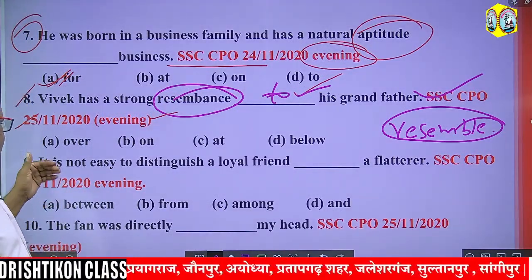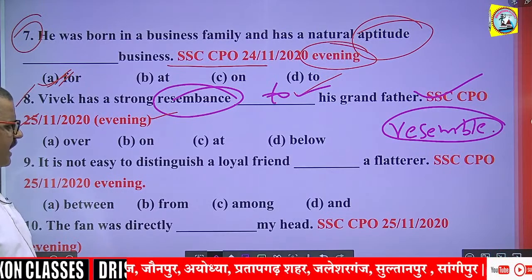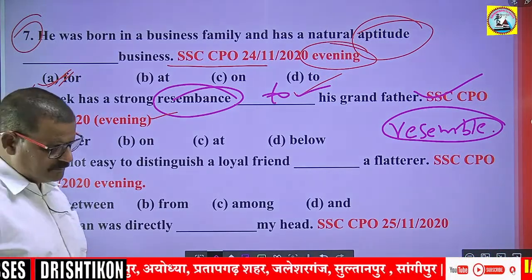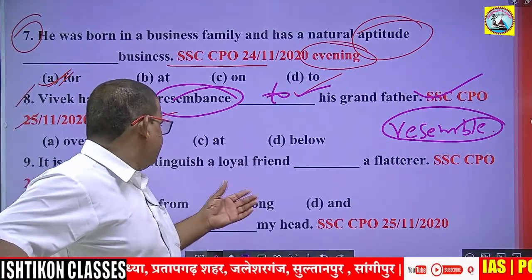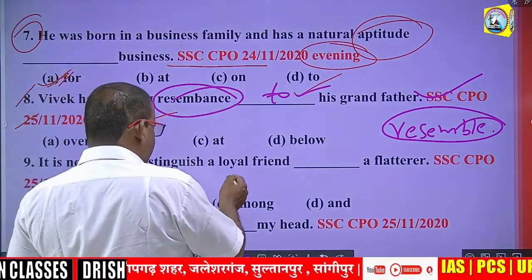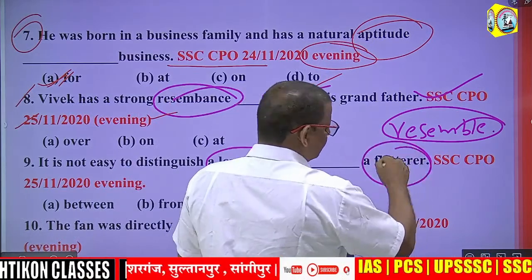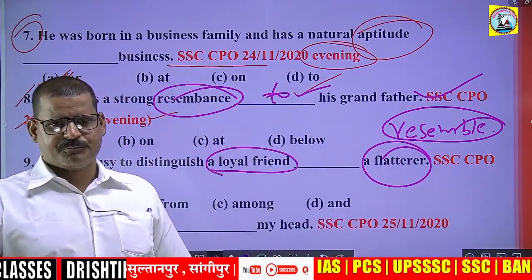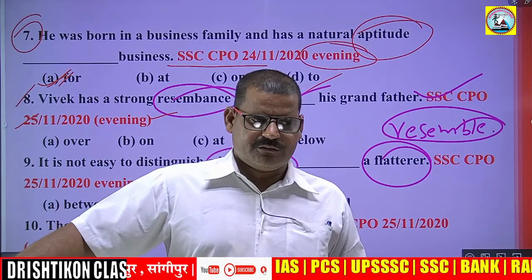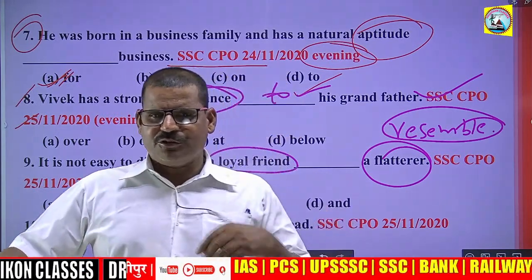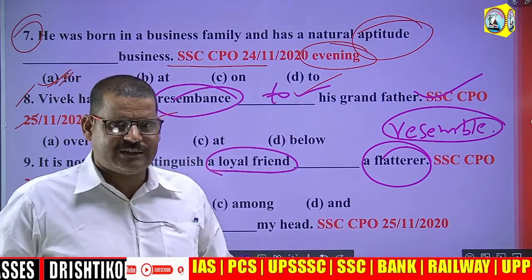Question number 9. It's not easy to distinguish a loyal friend. Suppose you have got two friends. One friend is loyal, another is a flatterer. So how will you distinguish your friend, the one who is a flatterer and the one who is very loyal?